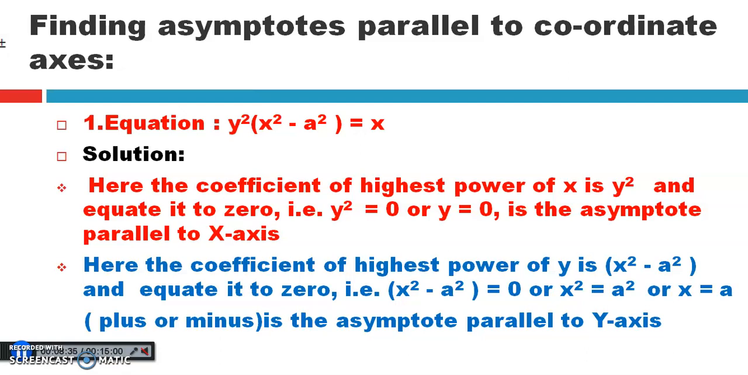Similarly, in order to find the asymptote parallel to the y-axis, consider the coefficient of the highest power of y, which is x square minus a square. The highest power of y is 2 and its coefficient is x square minus a square. Equate it to 0: x square minus a square equals 0, x square equals a square, or x equals plus or minus a, and these are the asymptotes parallel to the y-axis.